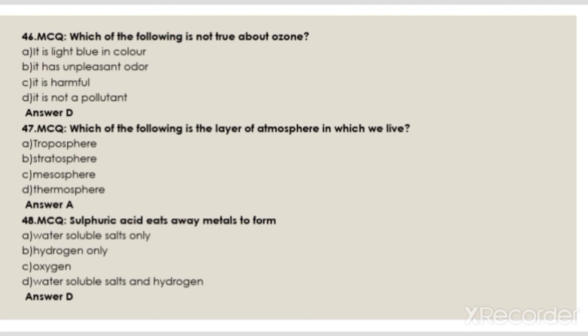Which of the following is the layer of atmosphere in which we live? Troposphere, stratosphere, mesosphere, thermosphere. The answer is A. Troposphere. Sulfuric acid eats away metals to form: water soluble salt only, hydrogen only, oxygen, water soluble salts and hydrogen. The answer is D. Water soluble salts and hydrogen.